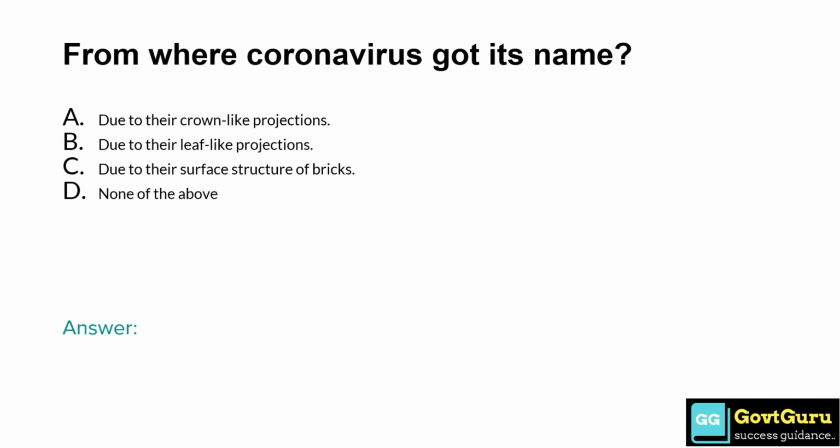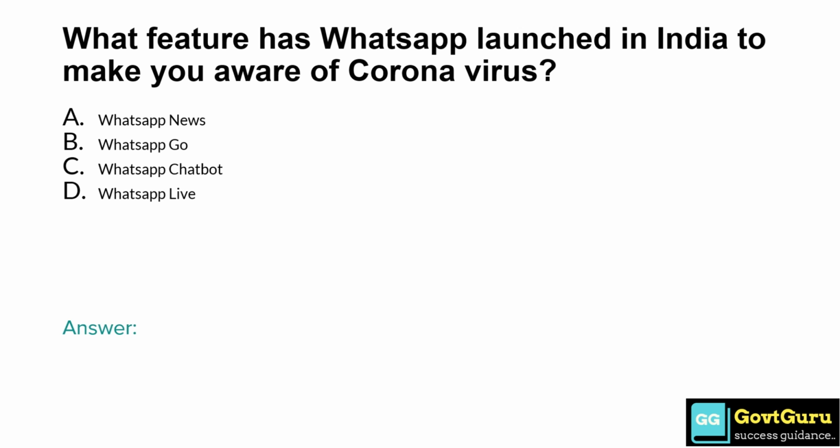From where coronavirus got its name? Option A, due to its crown-like projections. Option B, due to their leaf-like projections. Option C, due to their surface structure of bricks. Option D, none of the above. So the correct answer is option A, due to their crown-like projections. What feature has WhatsApp launched in India to make you aware of coronavirus? Option A, WhatsApp News. Option B, WhatsApp Go. Option C, WhatsApp Chatbot. Option D, WhatsApp Live. So the answer is option C, WhatsApp Chatbot.